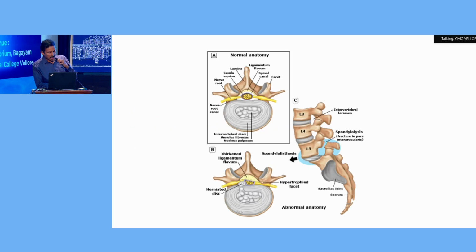So briefly on the anatomy of the spine. The disc is formed by two main structures: the central gel-like material, which is called the nucleus pulposus, surrounded by the annulus fibrosus.